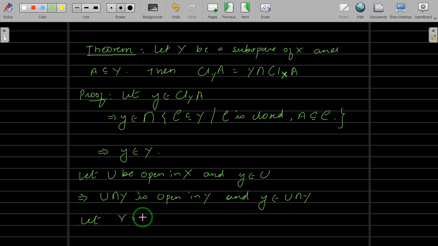Let us take V to be U intersection Y. This implies V is open in Y.